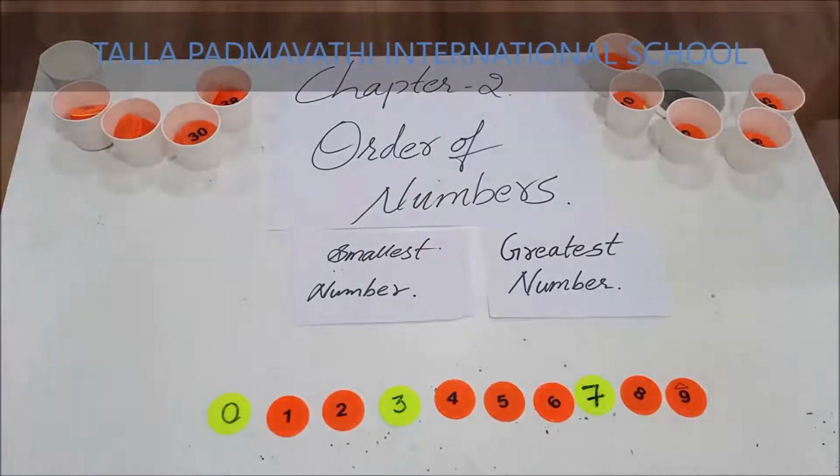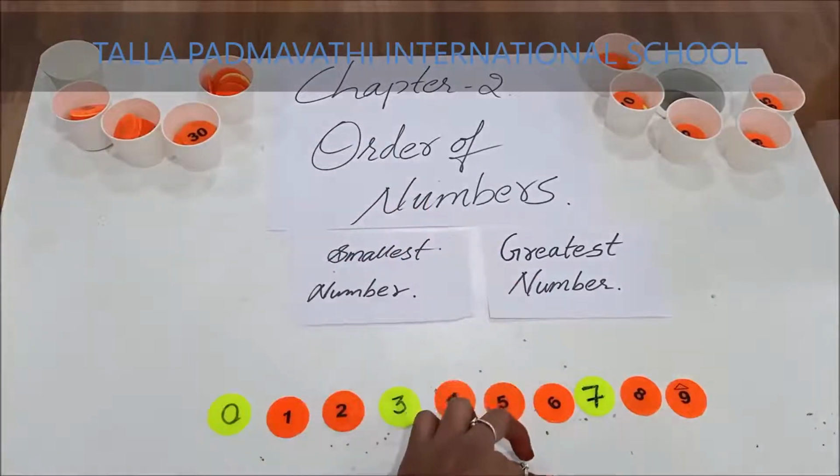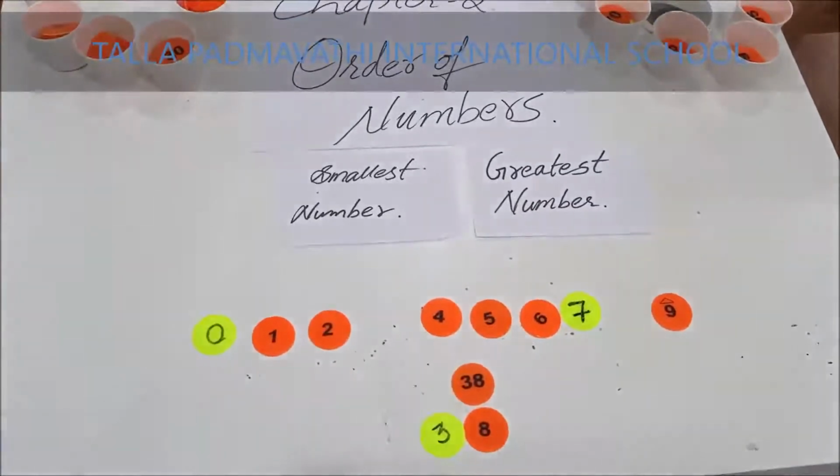If you see any number, children, it might be in lakhs, in thousands, or in hundreds. Is any number formed apart from using these numbers? If I want to form any number, like 63, or 70, or 38. 38 is a number. What are the digits used in number 38? 3 and 8. 3 and 8 makes 38.